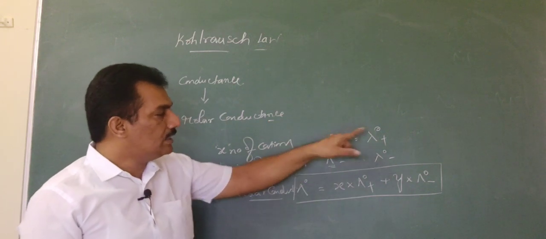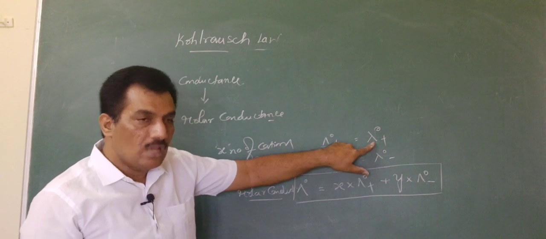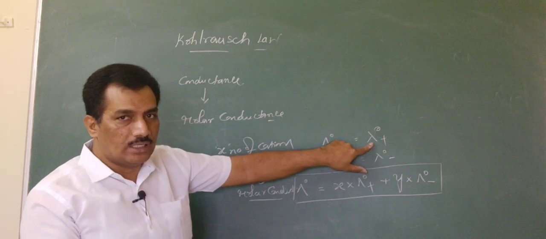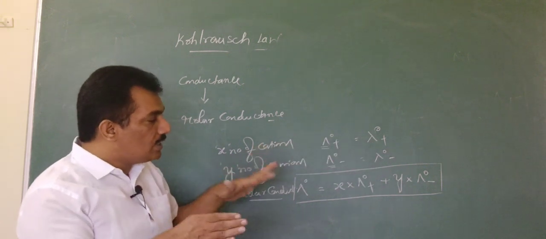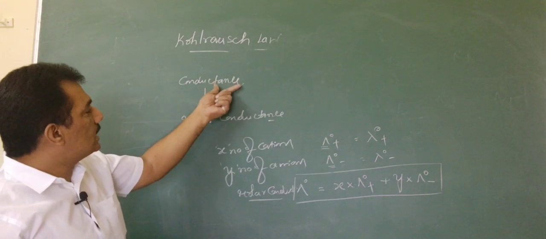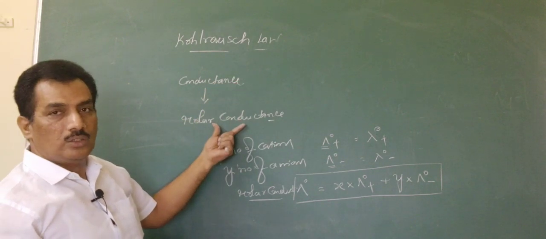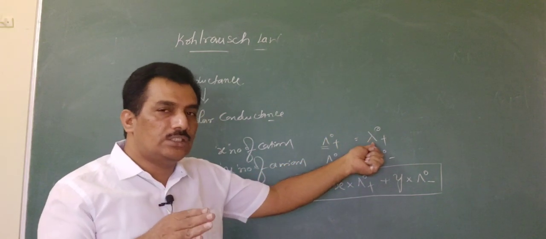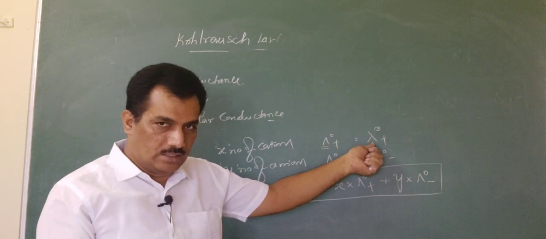This ionic conductance can also be represented like this, and this symbol is actually related to equivalent conductance, but when they simply give the ionic conductance, it is molar. So by giving the ionic conductance with this symbol, you just consider it as the molar conductance.